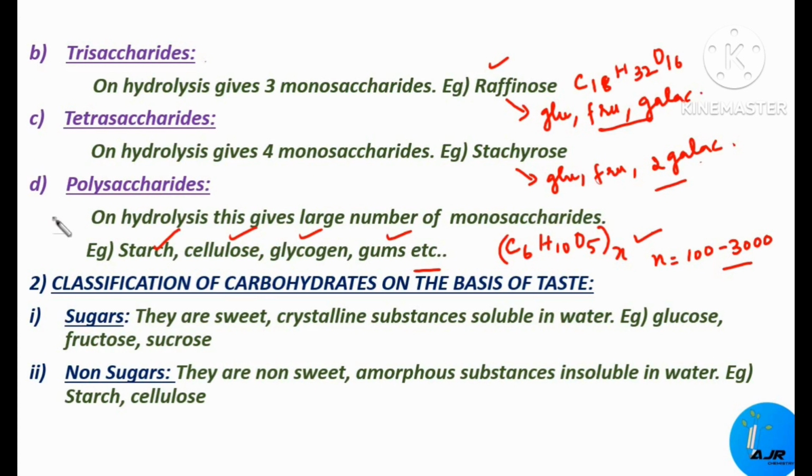And the next category is the classification of carbohydrates on the basis of taste. The two different categories are sugars and non-sugars. Sugars are sweet, crystalline substances and they are soluble in water. This you all know, right? Glucose, fructose and sucrose come under sugars. The next category is non-sugars. These are carbohydrates which are not sweet in taste. They are usually amorphous in nature and insoluble in water. The tasteless polysaccharides belong to this category, that is starch, cellulose, etc.